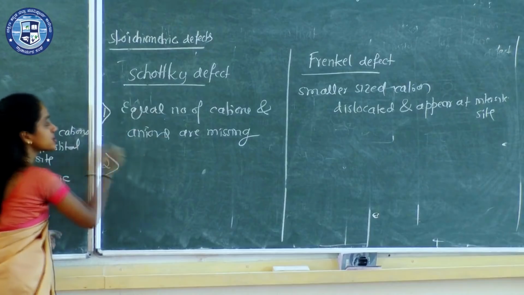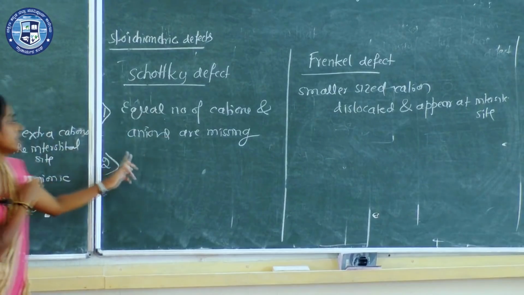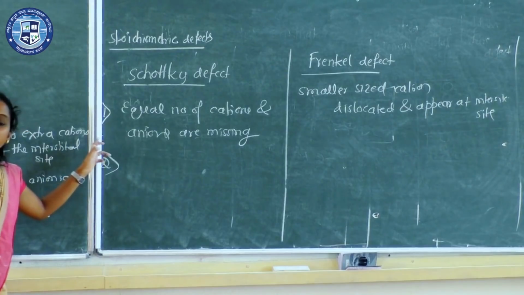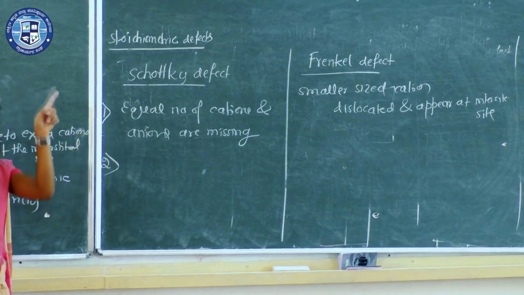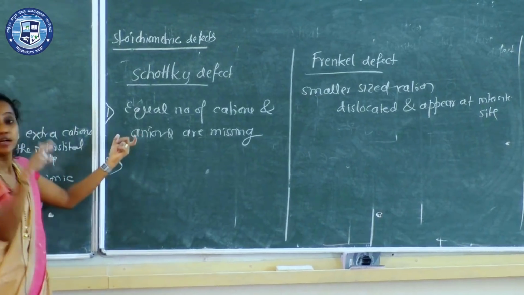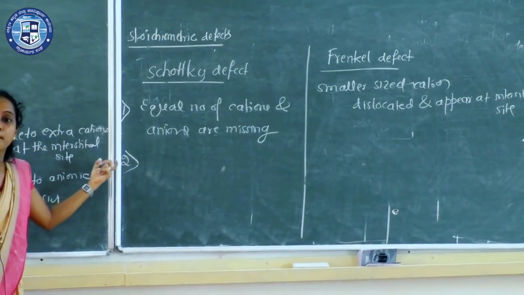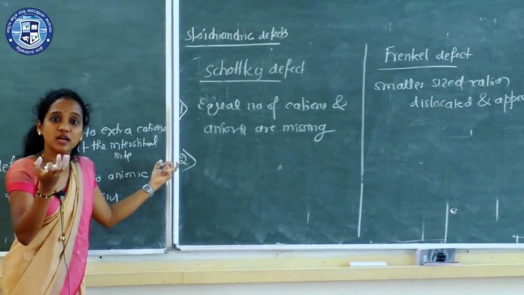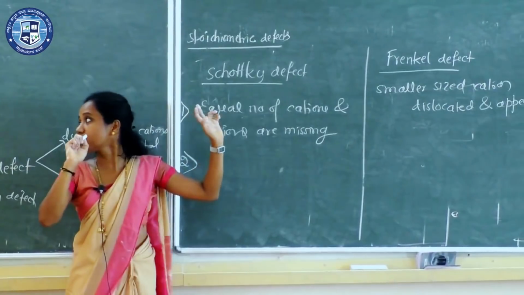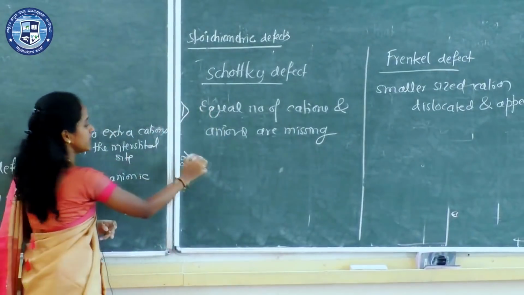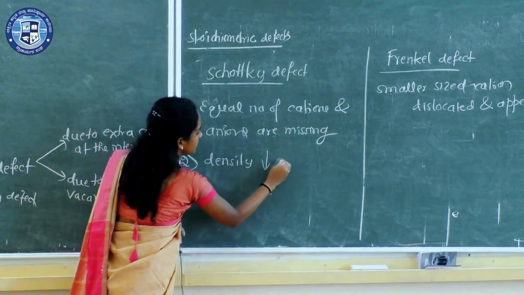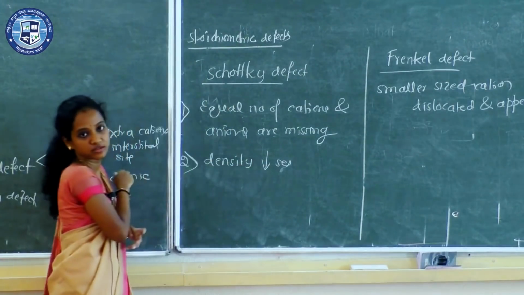Next, what happens to the density? See here what I did: I removed one cation and one anion. So per unit volume, the number of ions decreases. What happens to the mass? Decreases, of course. Density is directly proportional to mass, so density decreases in Schottky defect.